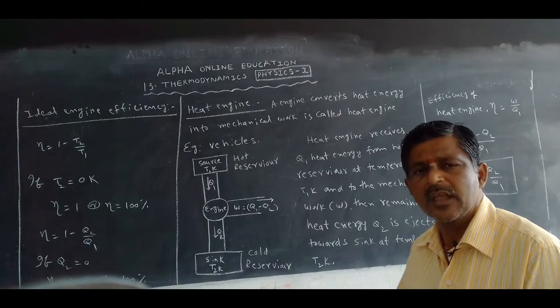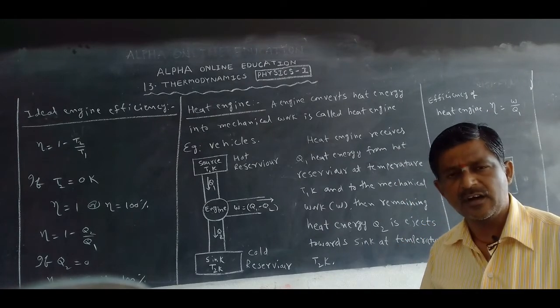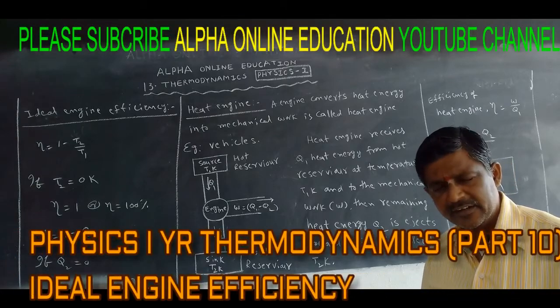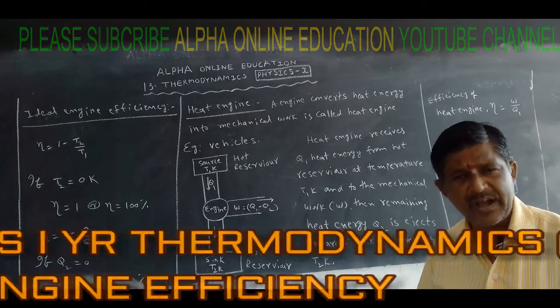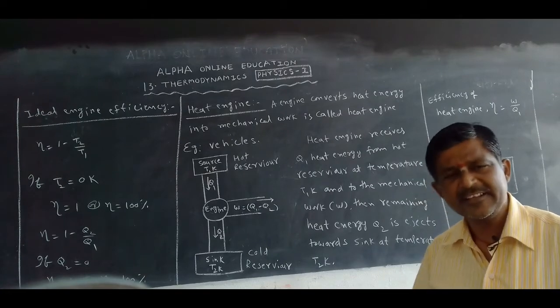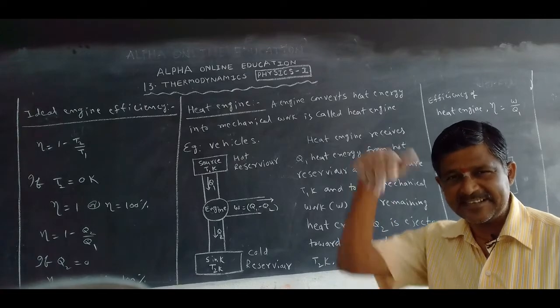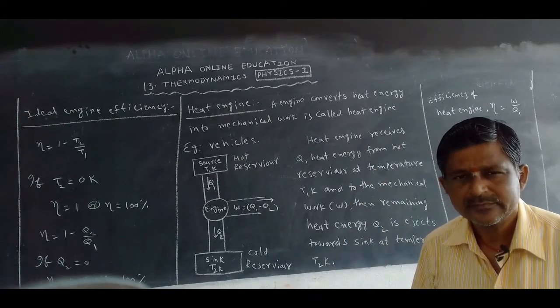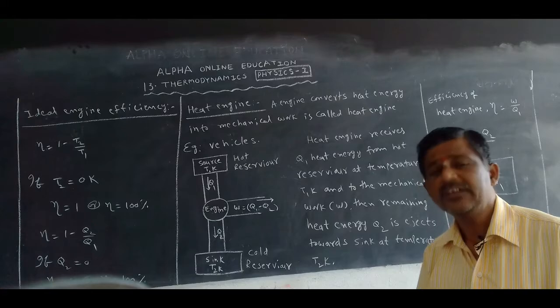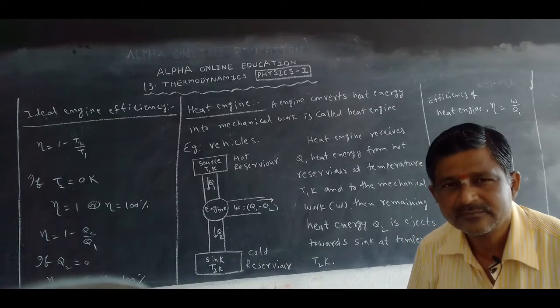Vehicles: car, jeep, scooters, bikes, trains, lorries, all are examples of heat engines. Why? We put petrol or diesel in it. It burns. When it burns, heat energy is produced. Due to the heat energy, it works.